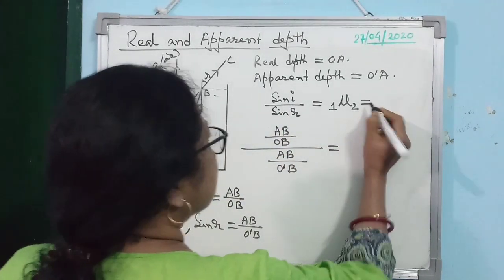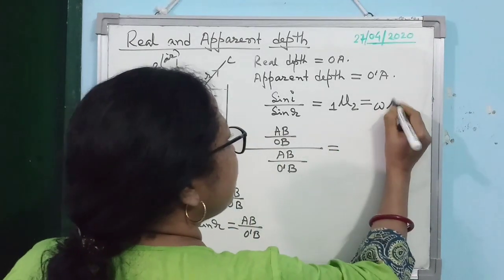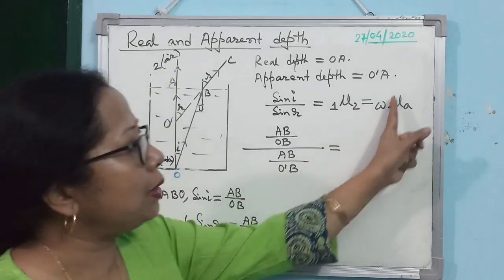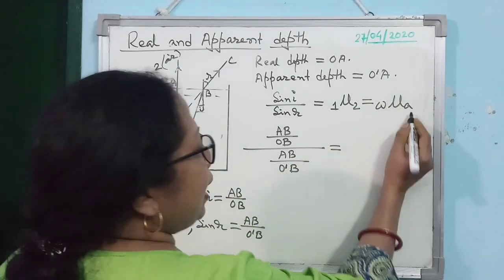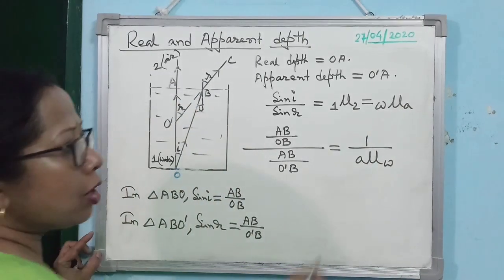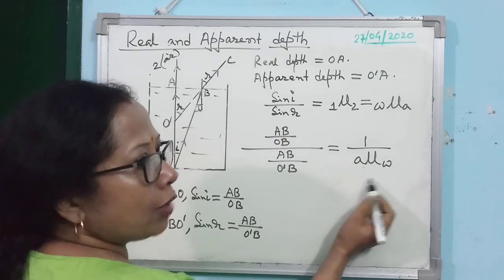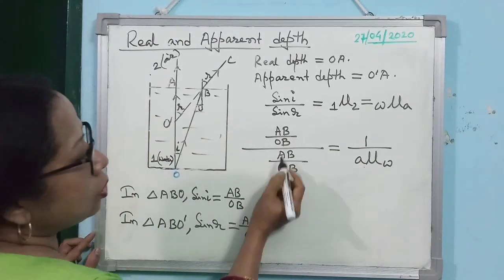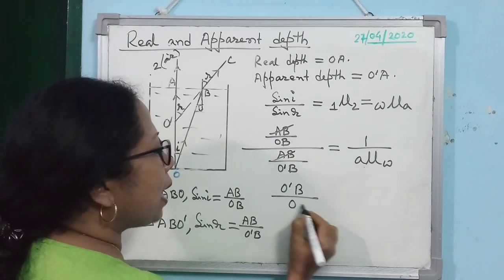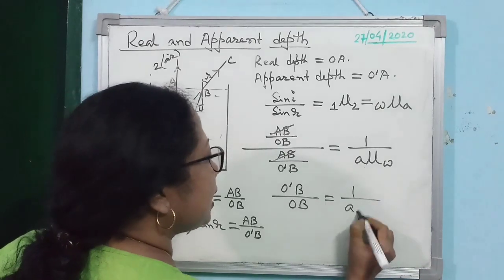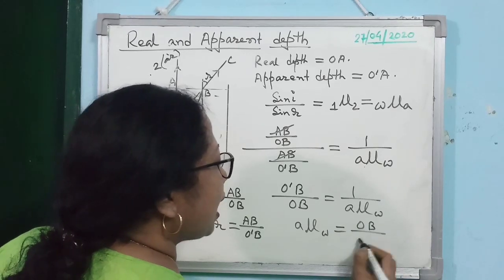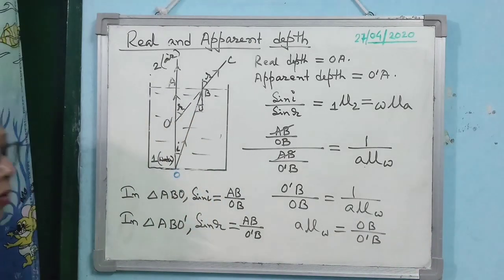Now you see, 1 mu 2 means one can write it as W mu A, because 1 is water, 2 is air. Now, W mu A, one can write it as 1 by A mu W, because A mu W will be the absolute refractive index of water. Now, look to the left side, AB cancel. So what you are getting? O dash B by OB equal to 1 by A mu W. So, A mu W is equal to OB by O dash B. Is that clear? Everybody has got?